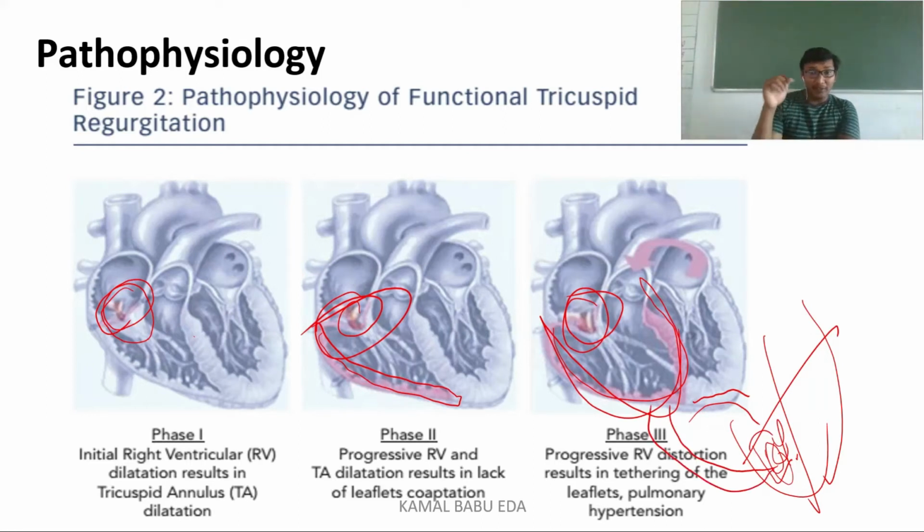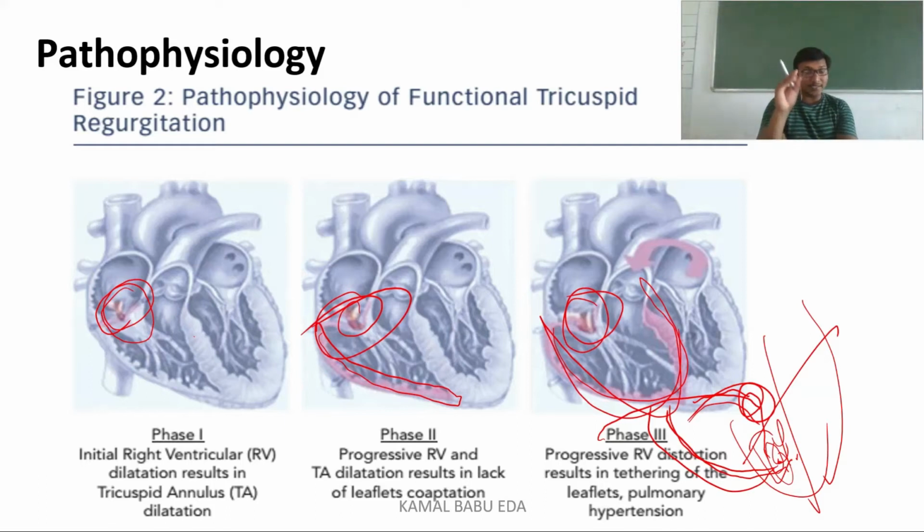But because of tricuspid regurgitation, the blood which entered the right ventricle, due to the leaflet dysfunction, re-enters the right atrium. So the blood cannot be pumped into the pulmonary circulation properly, which causes right ventricular dilatation and also results in increased pulmonary hypertension.